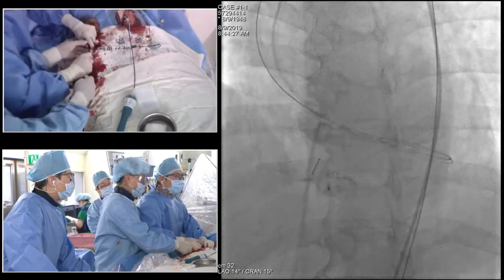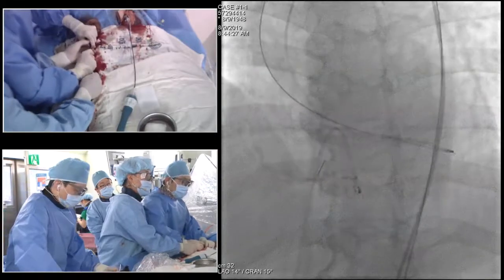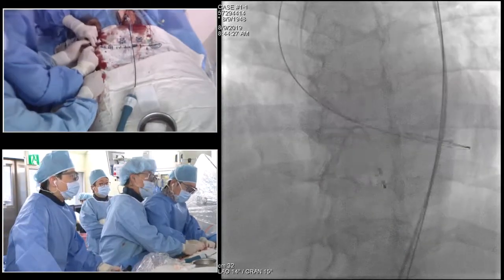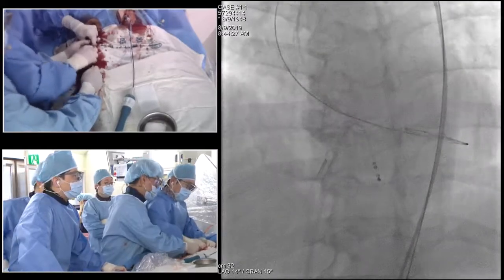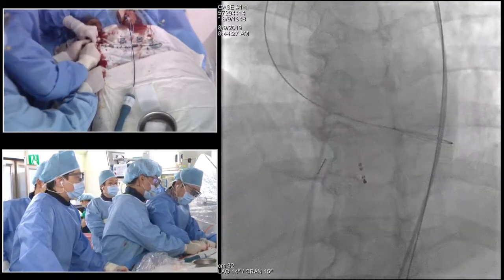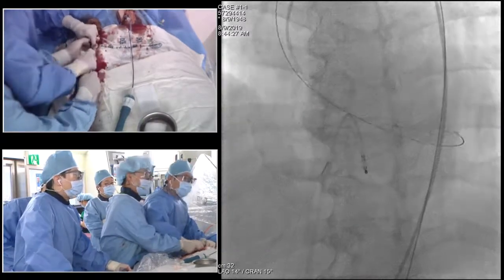Okay. Now, can I ask the panel who would pre-dilate and who would not pre-dilate? Could you raise your hand who would not pre-dilate? Okay. So the majority would not pre-dilate, but anyway.